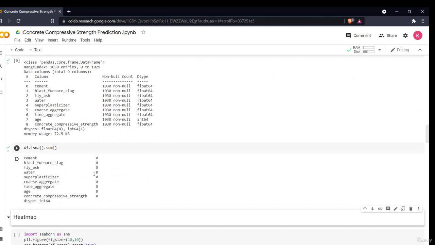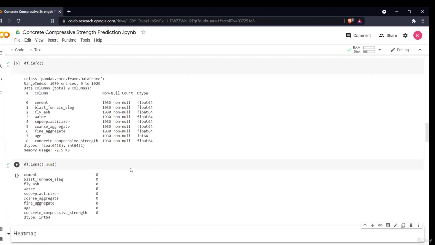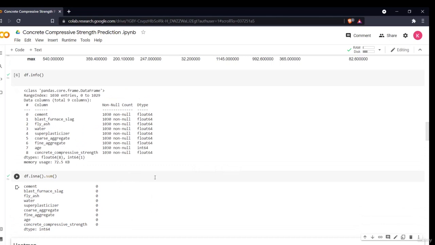If it had null values, then we would have to deal with them by different methods, like replacing the null values with the mean, median, or mode values, or we can replace them with a random sample or any of that sort. But there are no null values present.